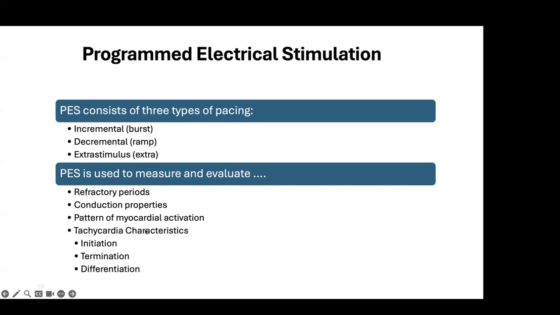In AVNRT, the pathway will be in and around the AV node, or it is usually called intranodal. In the node there are two types of fiber, one fast and one slow pathway, and we have to terminate the slow pathway by giving the ablation. In AVRT, atrioventricular reentrant tachycardia, the circuit is outside the AV node most of the time. The pathway means the fibers which are connected from the atrium to the ventricle, mostly from the endocardial surface, not from the epicardial, mostly. And we have to locate them.